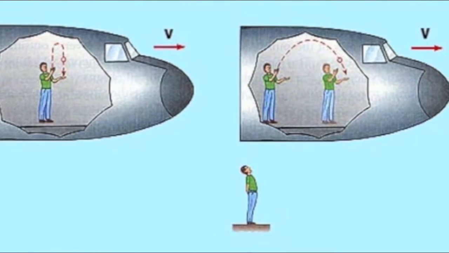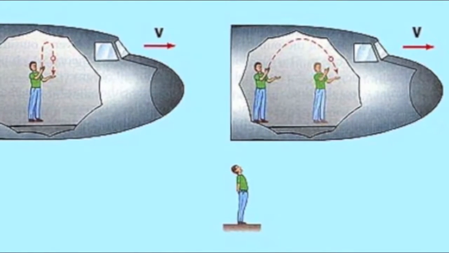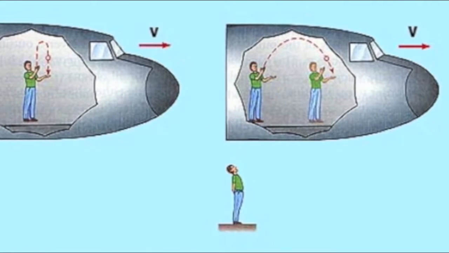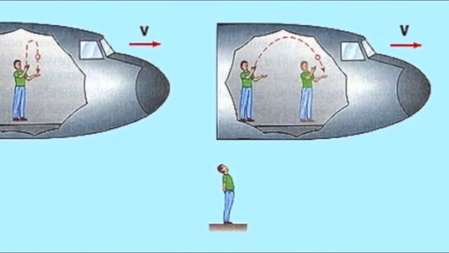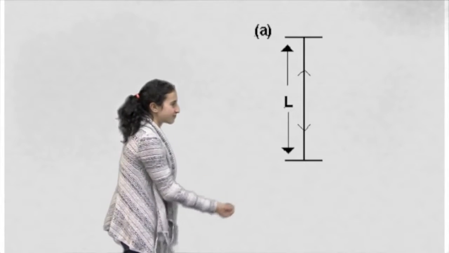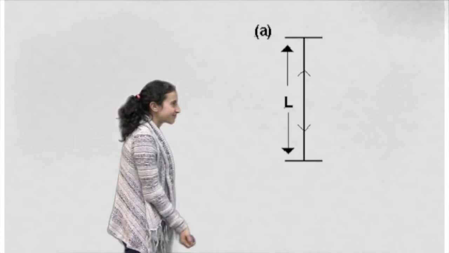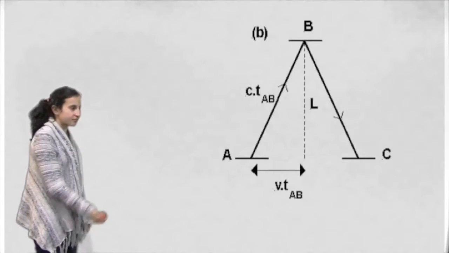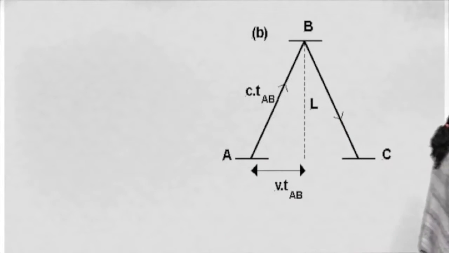If the ball has to travel at a fixed speed in all frames, it is clear that the only way the ball can travel the additional distance as seen by the observer outside is by him perceiving time as moving slower within the moving reference frame. Watch as Brooke simulates this effect. First, she stands still, tossing the ball up and down. We, stationary with respect to her, see the ball move in a straight line up and down. Now, as she moves across the screen, the ball seems to move in an arc, having an additional horizontal velocity.